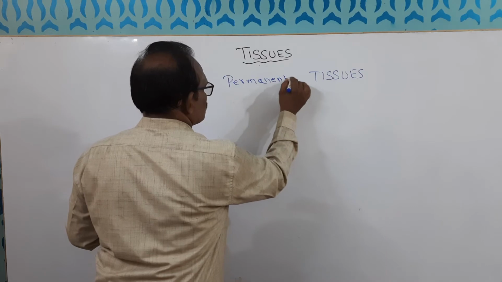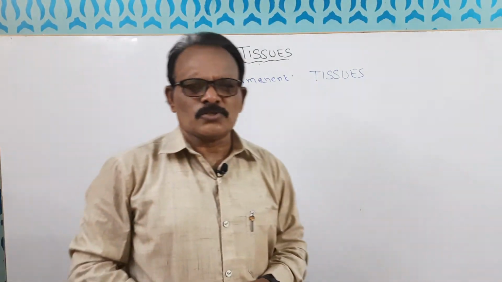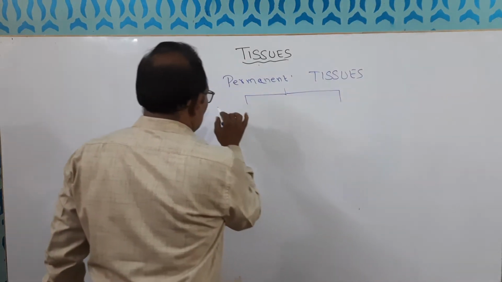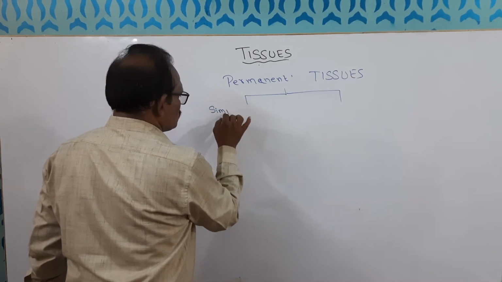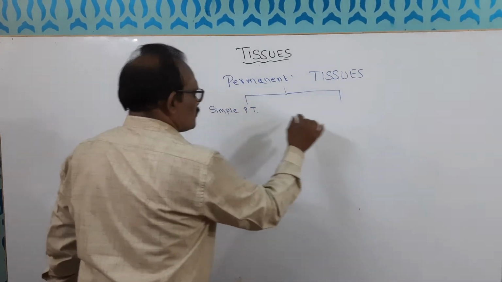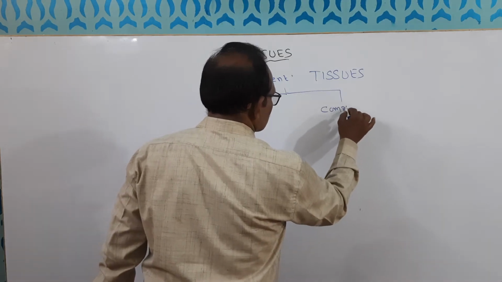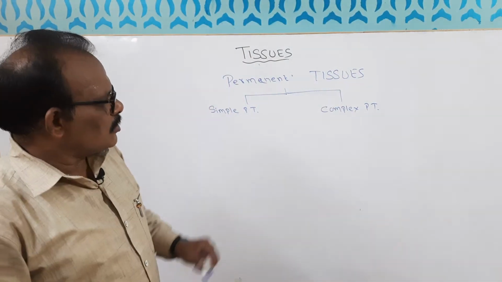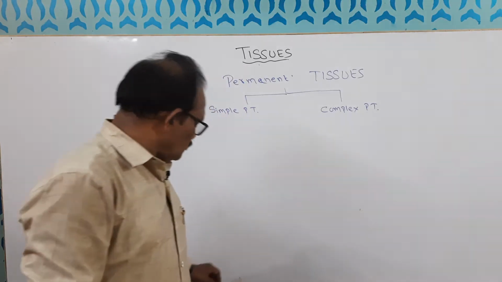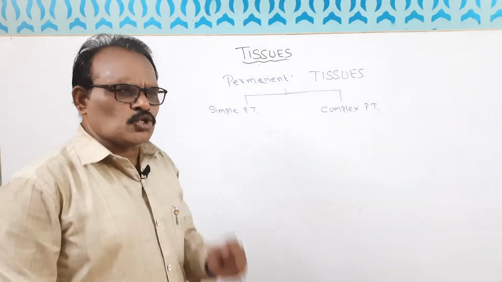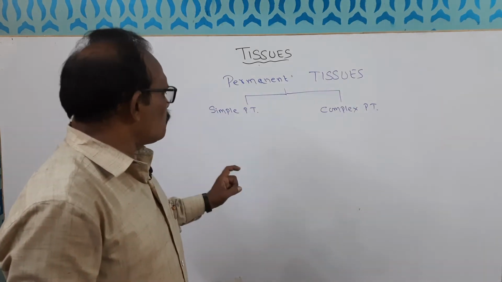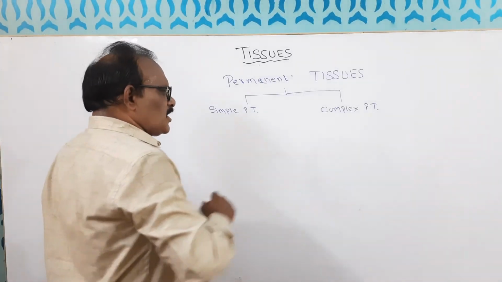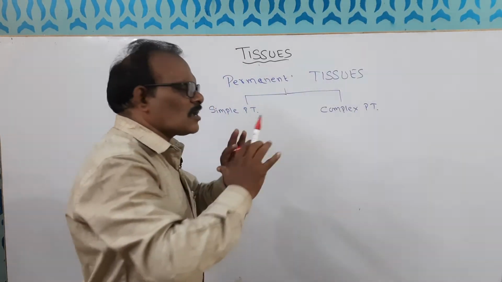Permanent tissue. Again, permanent tissues are derived in two parts. One is simple permanent tissue, and another one is complex permanent tissue. What is the basic difference between these two? Simple permanent tissue means all tissues are made up of only one type of cell. Only one type of cell, and here the tissues are made up of many types of cells.